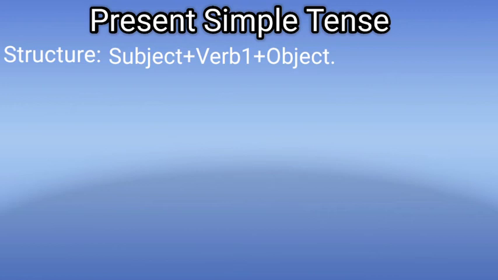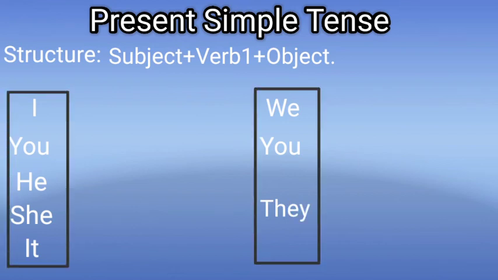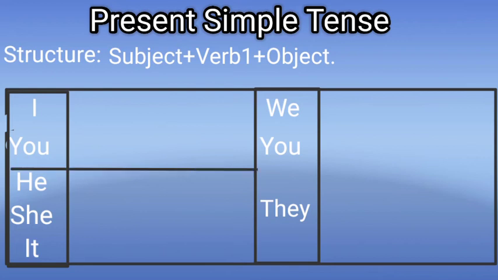First I will take pronouns as subjects, and next I will take nouns as subjects. Clear? See, which are those? First person: I, and its plural we. Second person: you, and its plural you. Third person: he, she, it in singular, and its plural they. These are all subjects. Now we got the first step of this structure: subject.